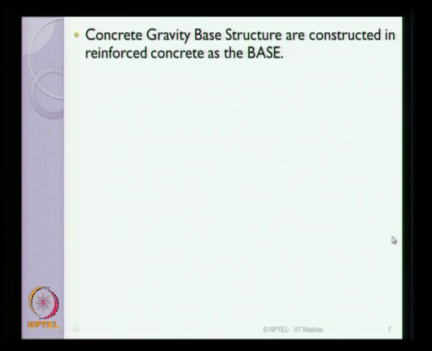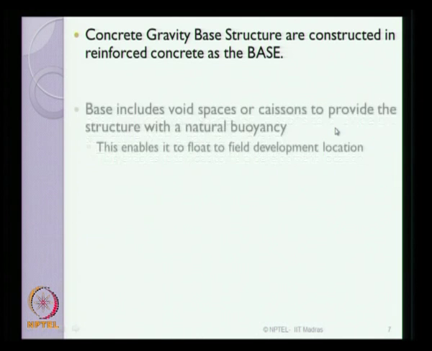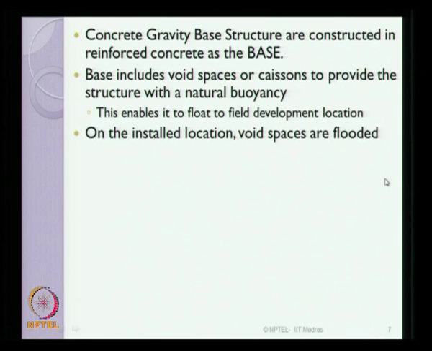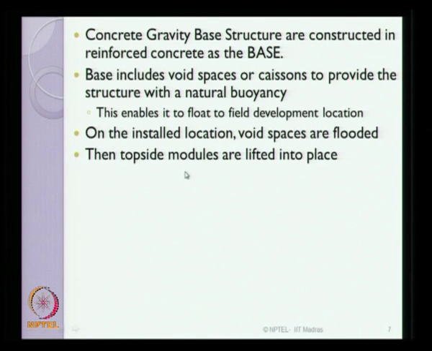Concrete gravity based structures are constructed with reinforced concrete as the base. The base includes void spaces, what we call caissons. They are essentially used to provide the structure with a natural buoyancy. This enables the structure to float to the field development location when they are void or empty. Once they reach the installation site, these void spaces are flooded with water. Then the topside modules are lifted and placed in position.